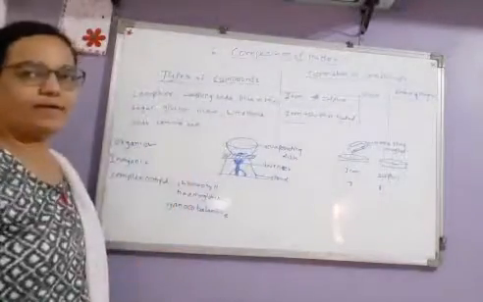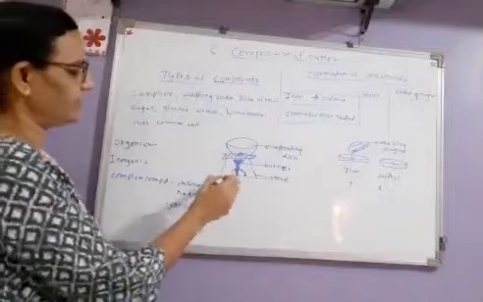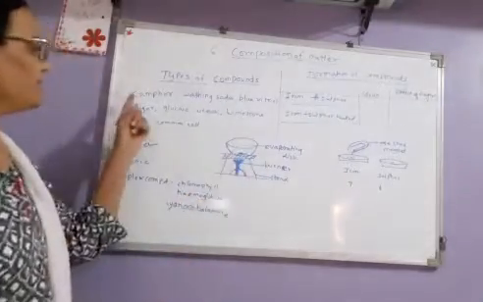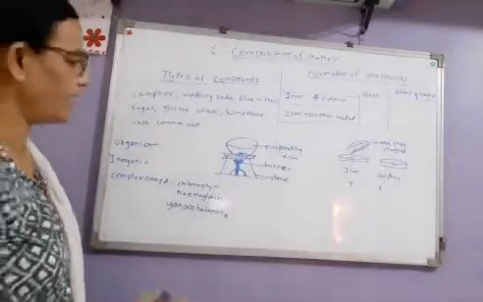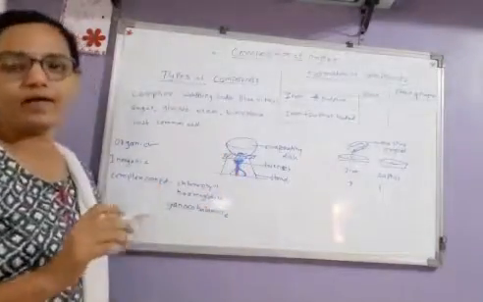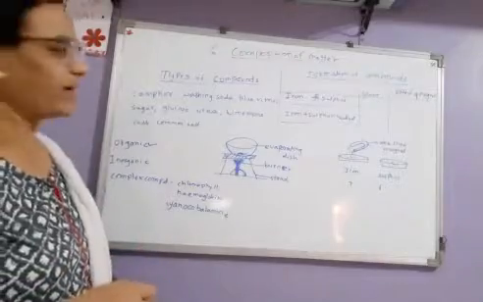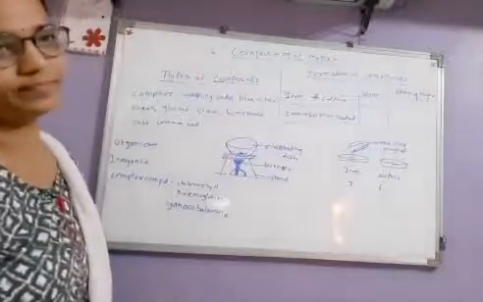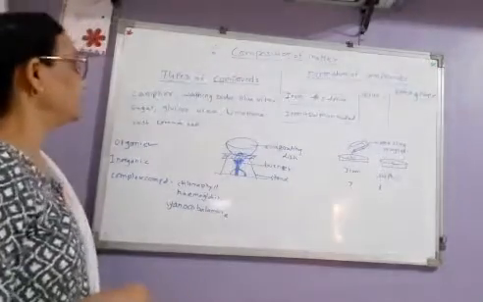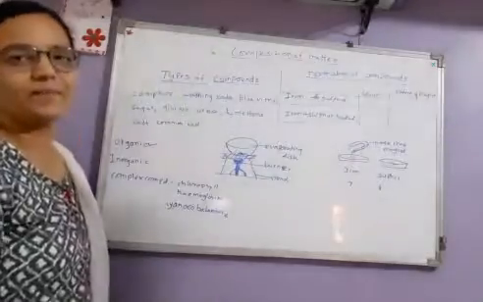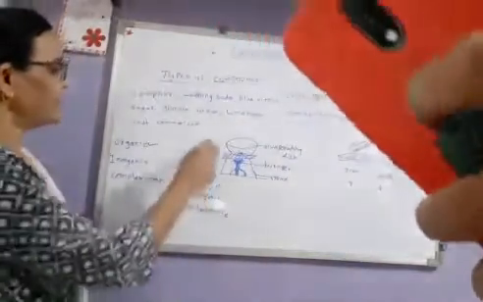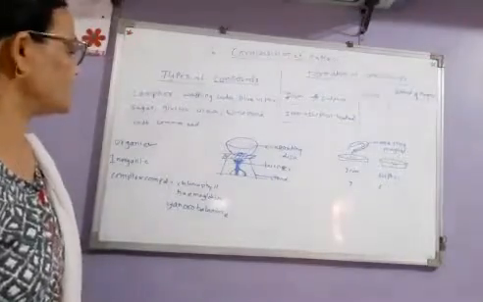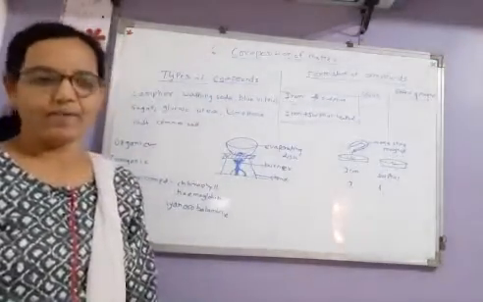For this activity, we need such type of arrangement. This is a tripod, burner, evaporating dish. So take one sample in the evaporating dish and heat the sample for some time. After heating, what changes you can see, just note down here. So after heating the sample, we come to know that there are some substances which after heating they leave some residue behind. Such substances are called as organic compounds.